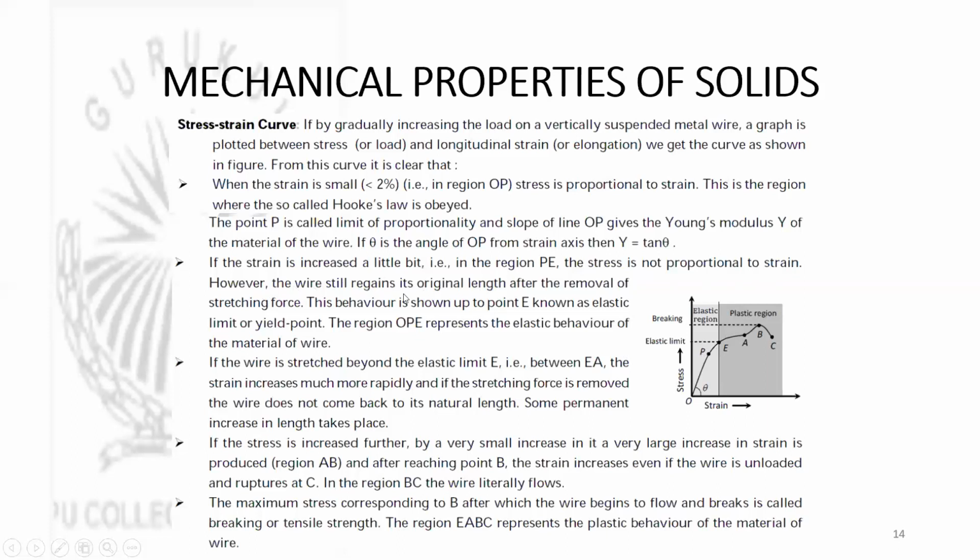However, the wire still regains its original length after removal of the stretching force. This behavior is shown up to the point E, which is known as the elastic limit or yield point. So the region OPE represents the elastic behavior of the material of the wire.